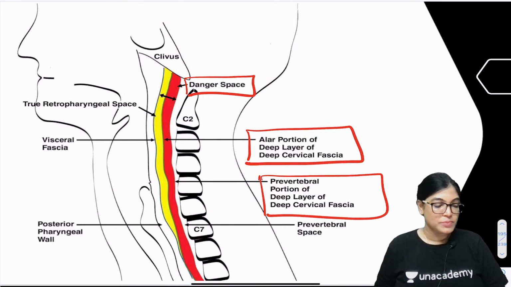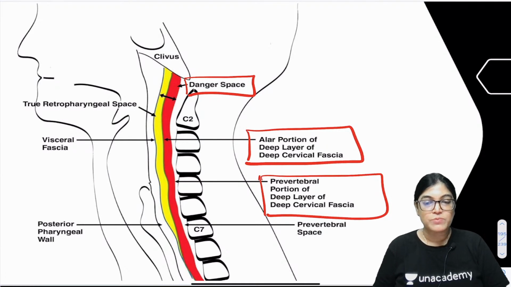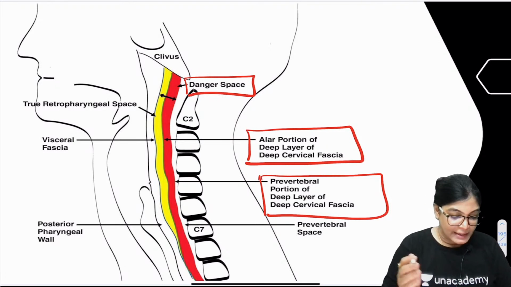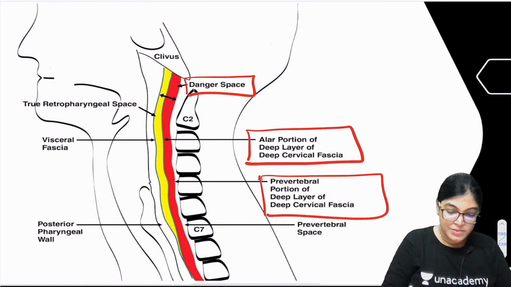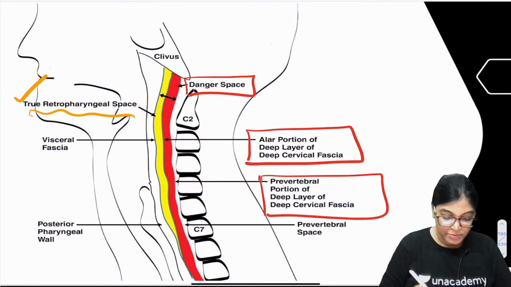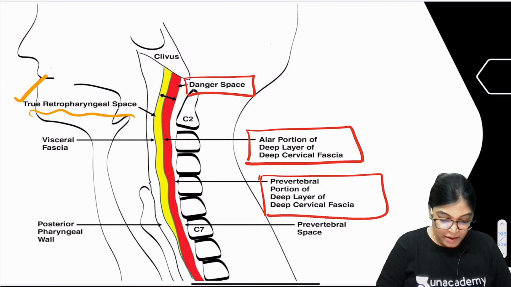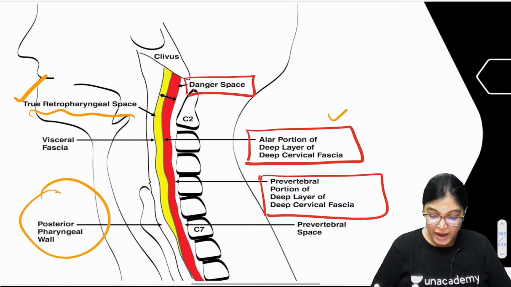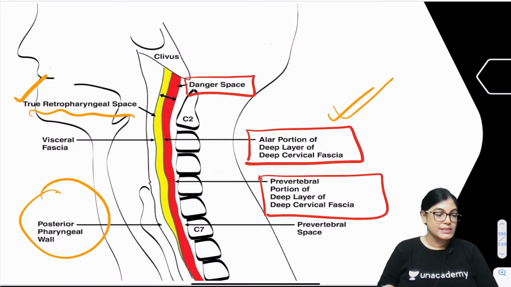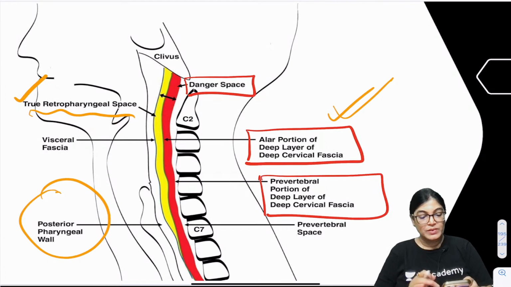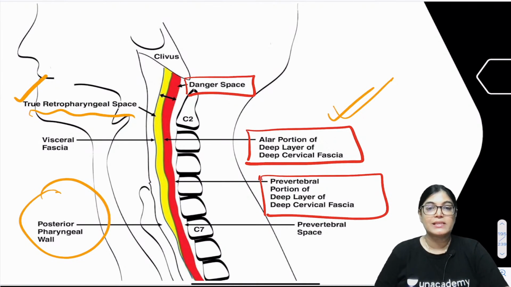So what is the location of the danger space? The exact location of the danger space is between the alar portion of deep cervical fascia and the prevertebral portion of deep cervical fascia. Anterior to it lies the true retropharyngeal space, which is exactly lying between the buccopharyngeal fascia and the alar portion of deep cervical fascia. See here, this is the difference, and it is very important that you know the difference between these two spaces, the danger space and the retropharyngeal space, because at times students get confused.